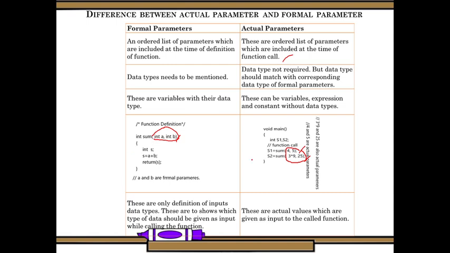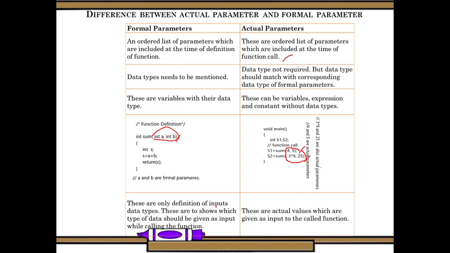These variables with their data types, the respective data types here we are using. These are only the definition of the input data types. They show which type of data should be given as input while calling the function, and there are actual values which are given as input to the called function. This is the difference between formal parameters and actual parameters.